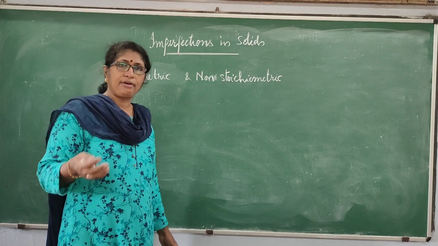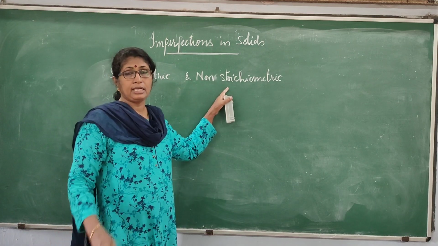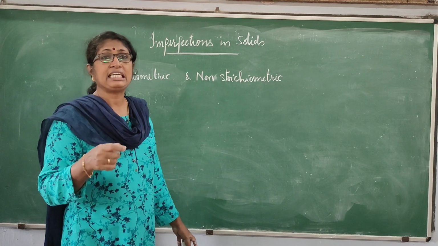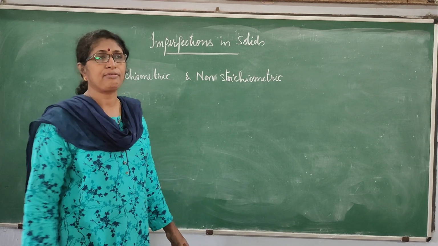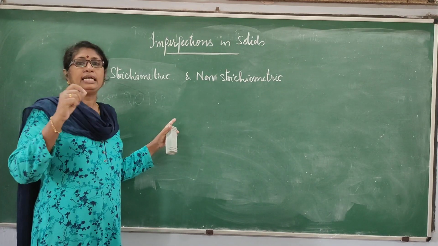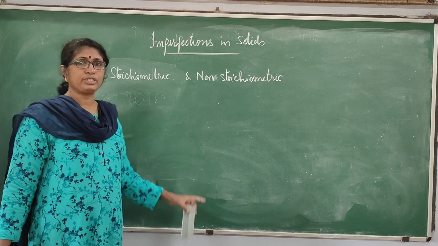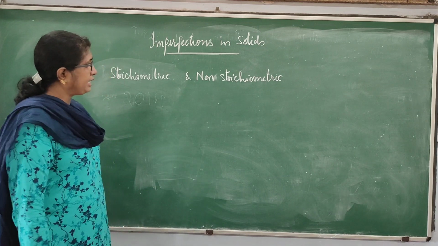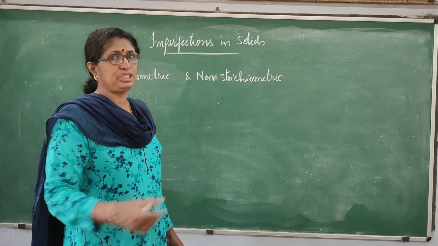That is, if the defects are there, they will become non-stoichiometric because that perfect fixed ratio will not be there in that compound when the defects are formed. Here, even after the defects are formed, that stoichiometric ratio will be kept. So that is why those defects are called stoichiometric defects, and the defects which affect the stoichiometric ratio are called non-stoichiometric defects.